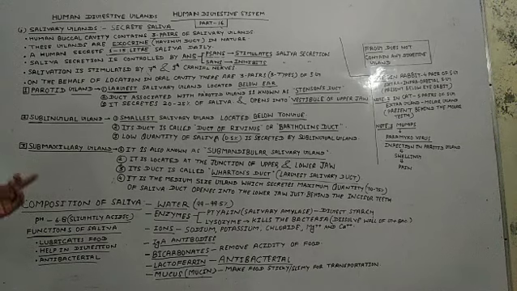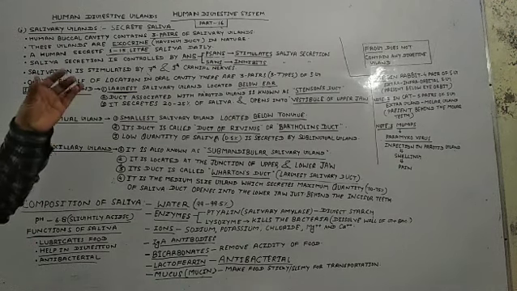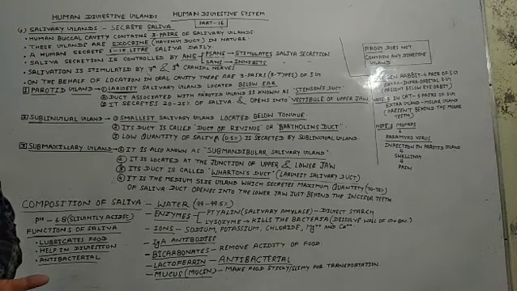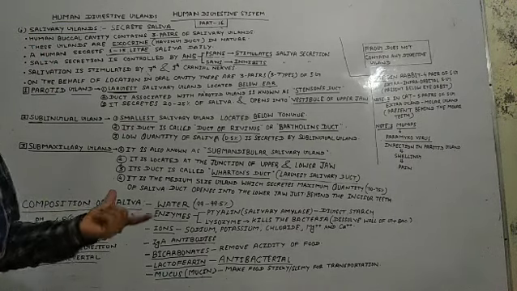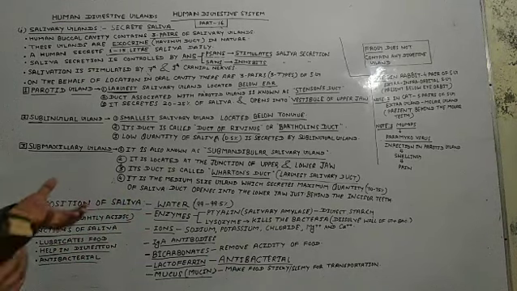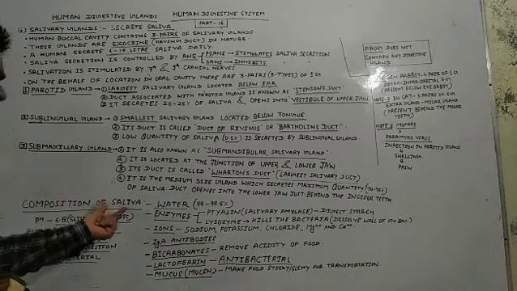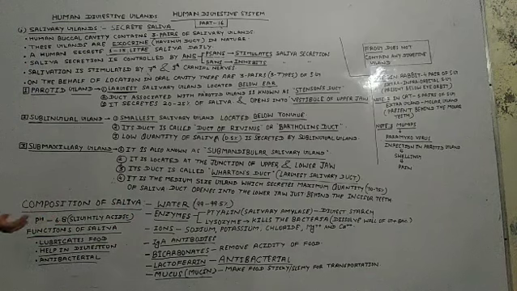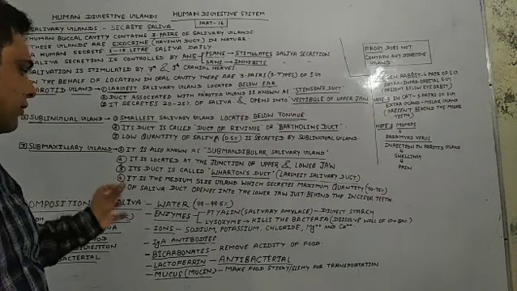Now let's talk about the composition of saliva. Earlier we discussed that salivary glands secrete saliva as secretions. So the name of the secretion secreted by salivary glands is saliva. So let's talk about the composition of saliva, meaning what are the contents found in our saliva.